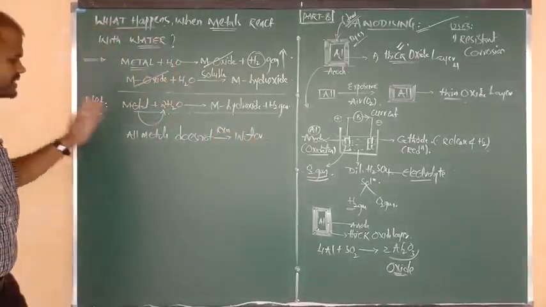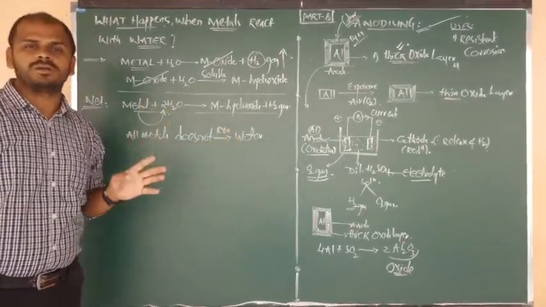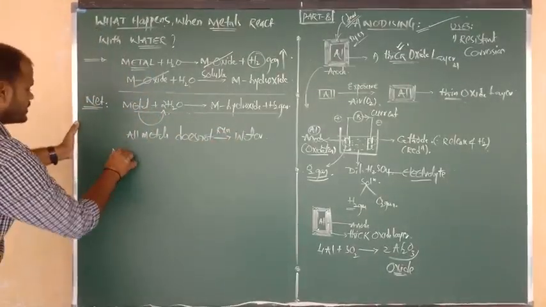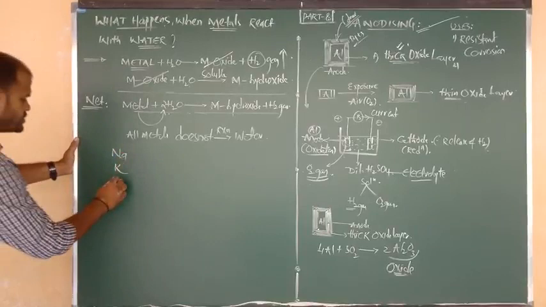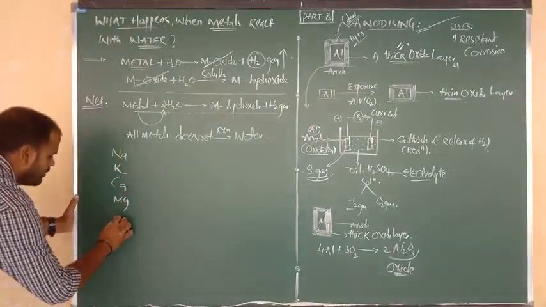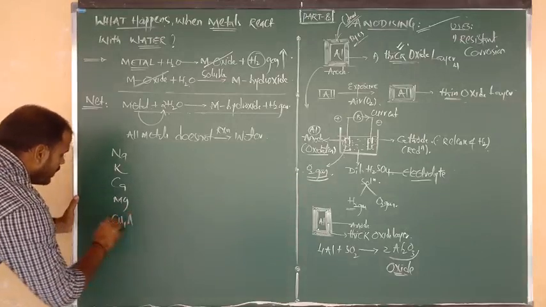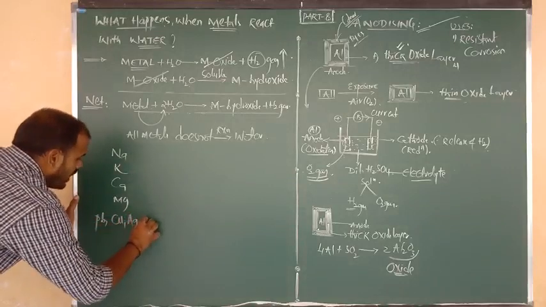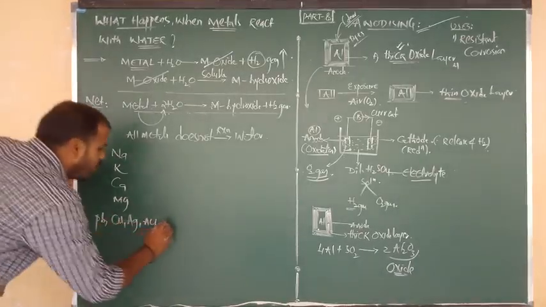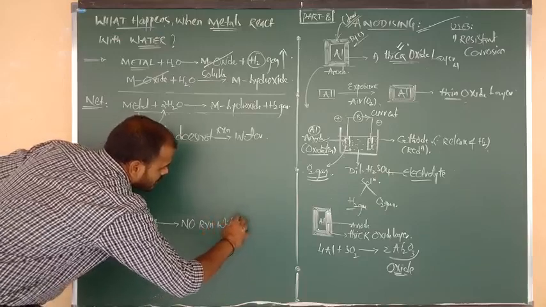So tell me one thing, sir, which type of metals react with water and which type of metals do not show reaction with water? Here we have 3 different conditions. मैं यहाँ पर आपको one short review बता दूँ. Yes, sodium. Next one is potassium. Next one is calcium. Next one is magnesium. Next one is nothing but what beta? Copper and lead and gold and silver. Listen carefully. Lead, copper, silver and gold, they do not show reaction with water. No reaction with water.